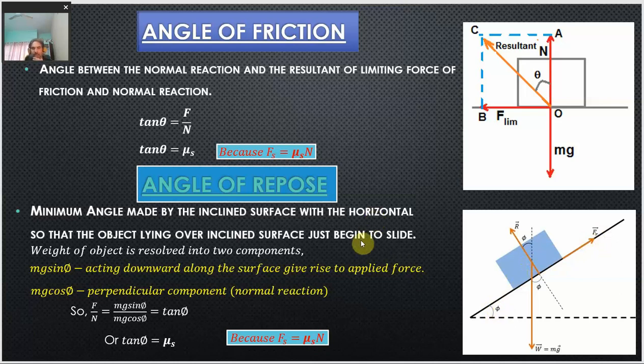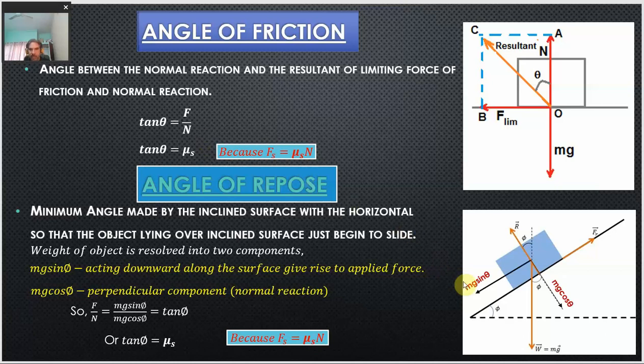And how do we write it here again? This weight can be resolved into two components. This weight is nothing but the downward force. It can be resolved into two components. One will be along this direction, along the surface.